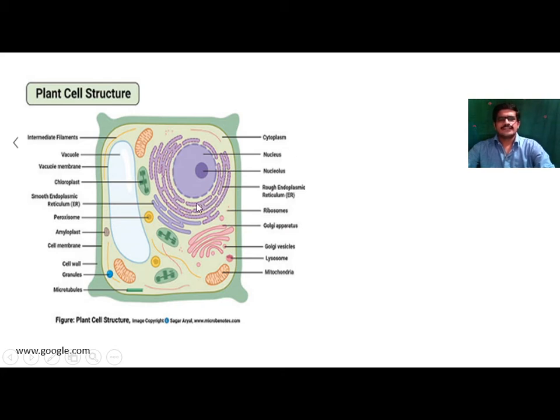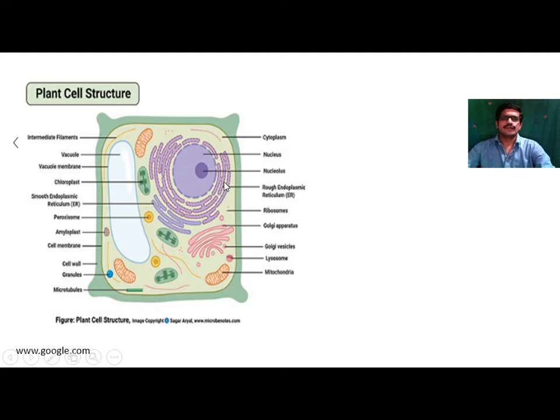These flattened sacs attach with one another, and they surround the nucleus. These are called endoplasmic reticulum. This endoplasmic reticulum consists of two types, that is rough endoplasmic reticulum and smooth endoplasmic reticulum.